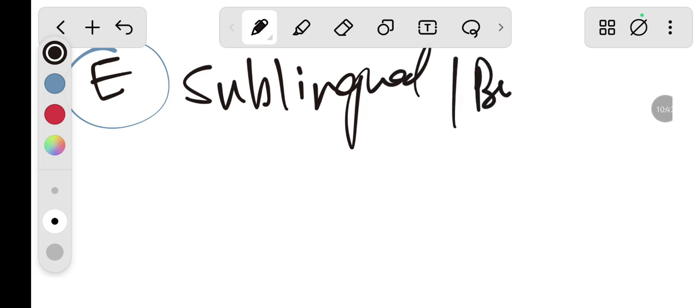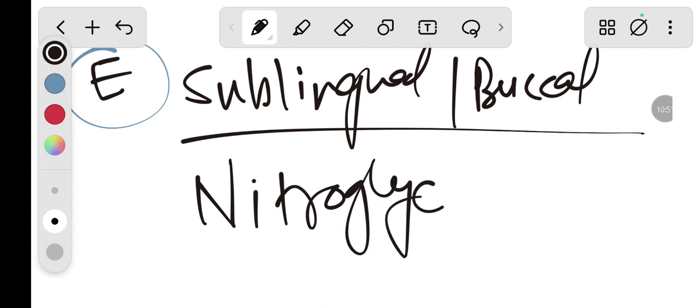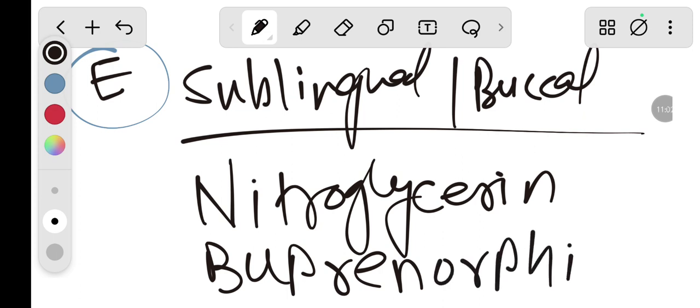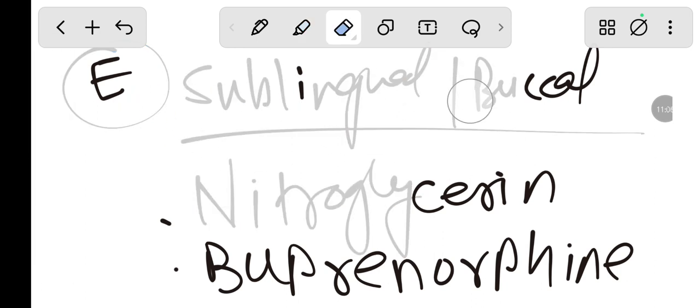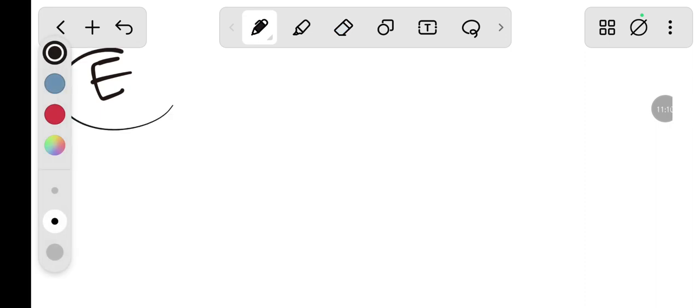Now the sublingual and the buccal. In the sublingual and buccal, for example, we can give nitroglycerin, or maybe buprenorphine. Okay, you can take a screenshot of these or note it down in your notebook.